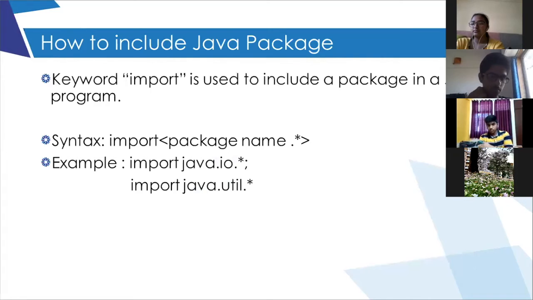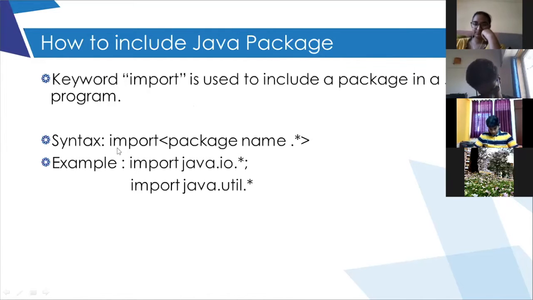Okay, how do we include a Java package in our programs? We need to use the import keyword. This question is generally asked in the exam: how can you import a file in your program? By using the keyword import.